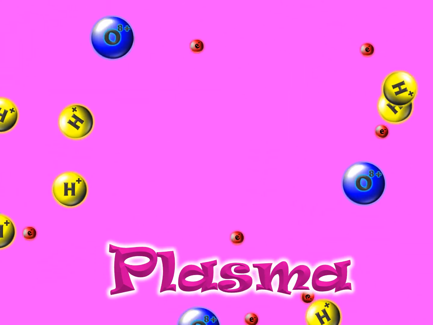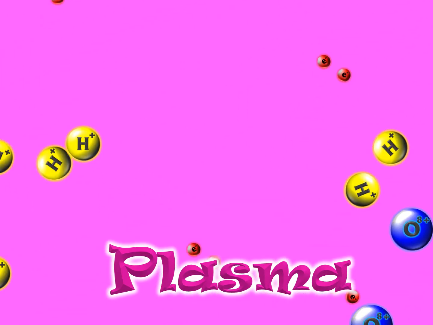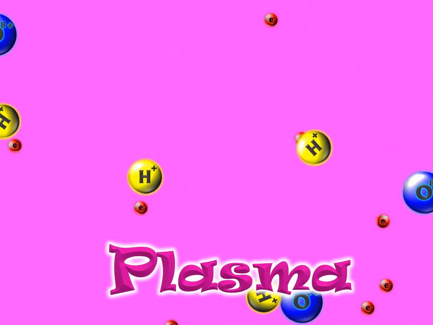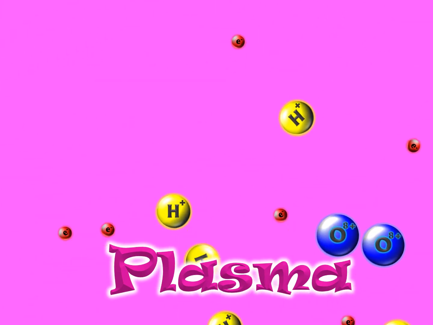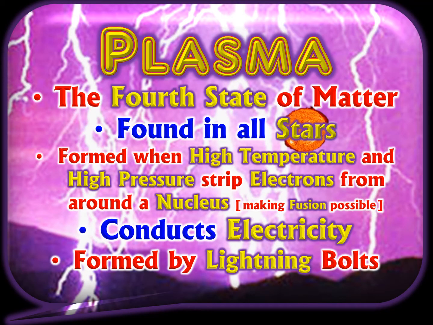The reason I like to talk about plasma so much is so people understand how elements form. You can't really understand fusion unless you know what plasma is. It's also what we find in lightning bolts. If you've ever seen a lightning bolt, thunder and lightning, what you're seeing is plasma. Because remember, gases don't conduct electricity. So how can that current travel from the cloud to the cloud, or the cloud to the ground, or the ground to the cloud? How can it travel unless it turns the gas into plasma? Now, the way that happens is a little complicated, that's true. But plasma itself is not very complicated.